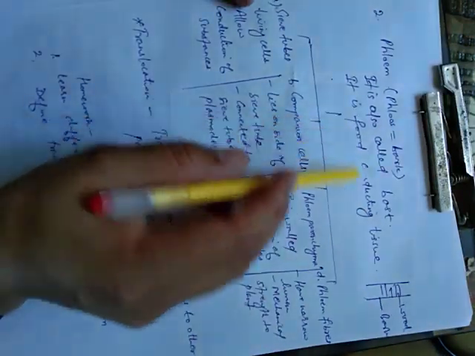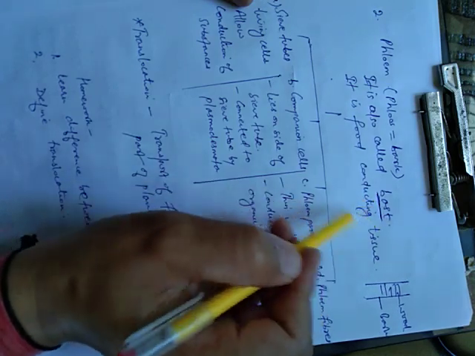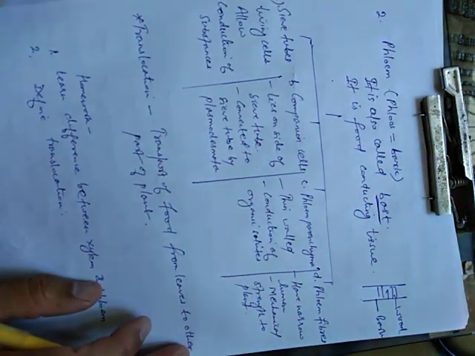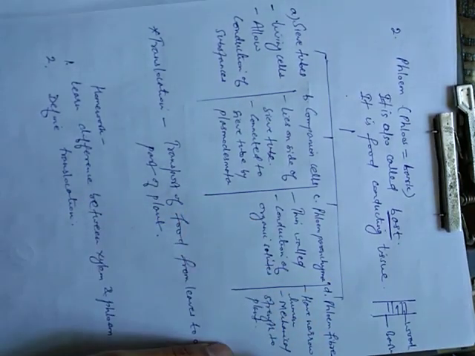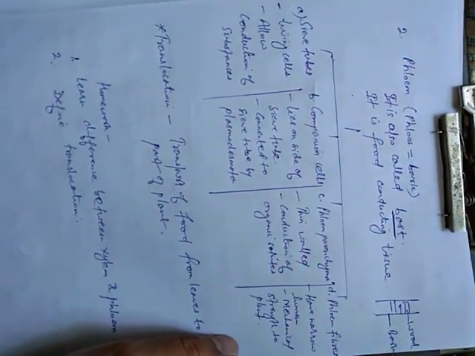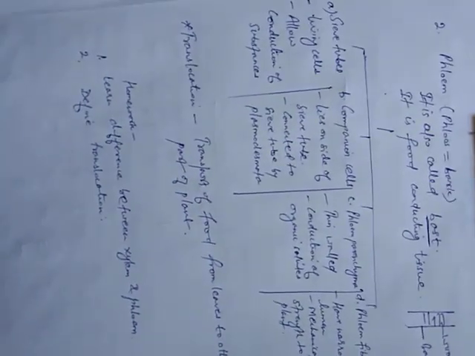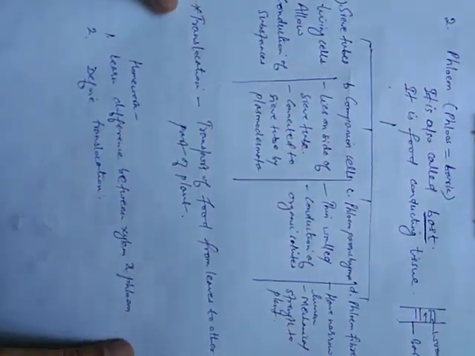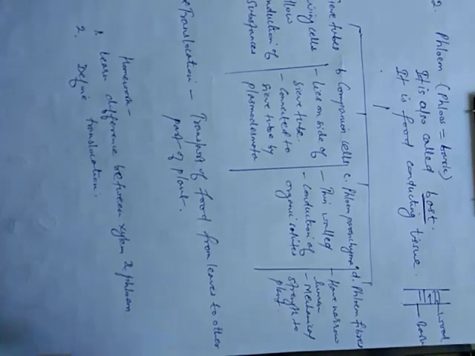It is also called bast, B-A-S-T. The other name for phloem is bast. Phloem is also known as food conducting tissue. This phloem plays a very important role in conduction of the prepared food. Once the leaves prepare food, they become activated and help in transport of food to the body of the plant.